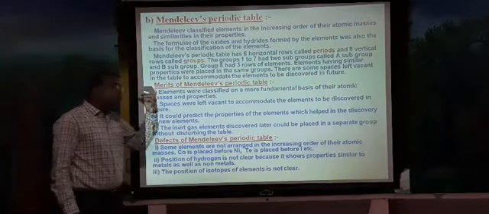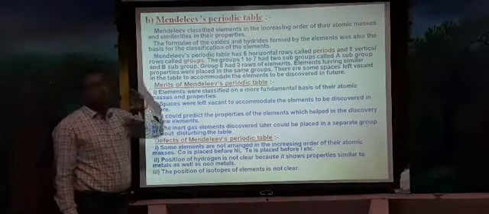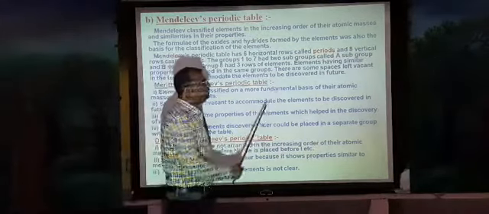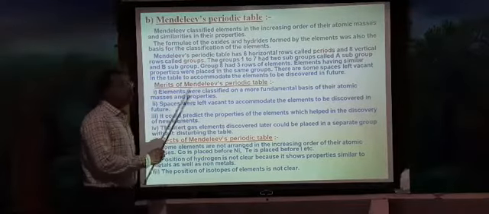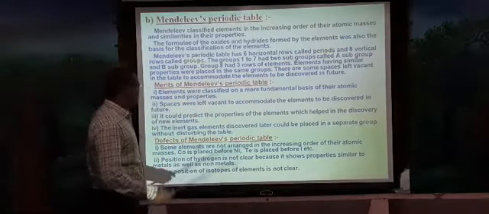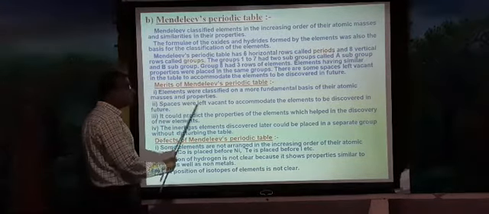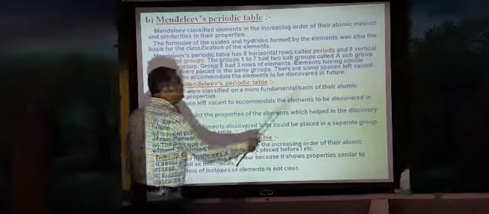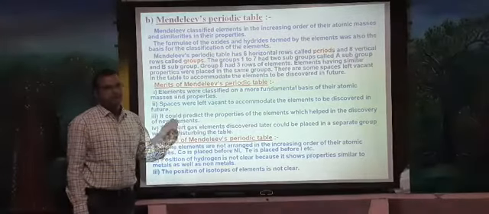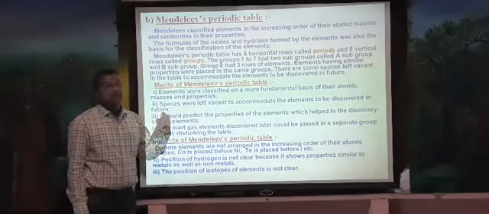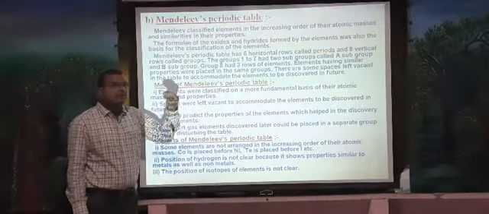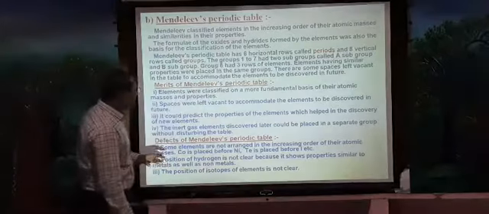But there are good merits, good advantages of this table. What are they? The elements were classified on a more fundamental basis of their atomic masses and properties. Almost all the elements were classified on the basis of their atomic mass and their properties, and spaces were left vacant to accommodate the elements to be discovered in future. So he left some vacant places in his periodic table, and elements which would be discovered later could fit into those particular vacant places.